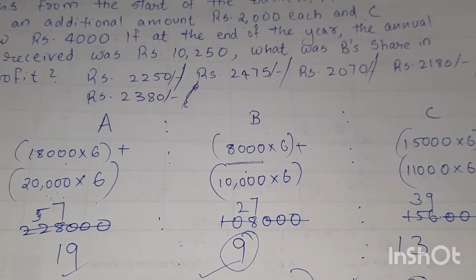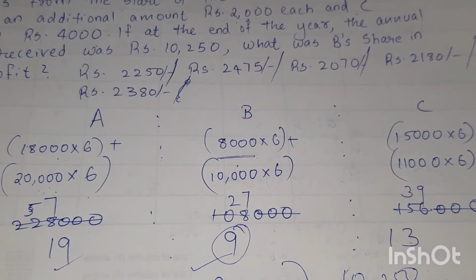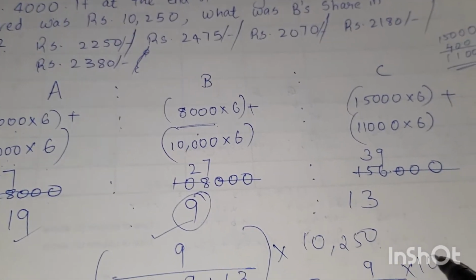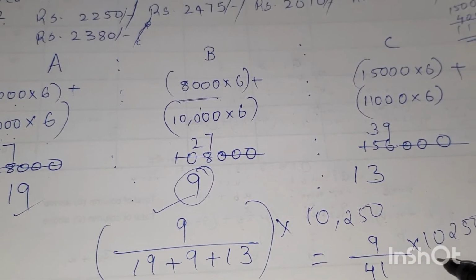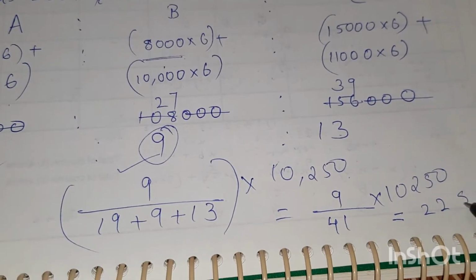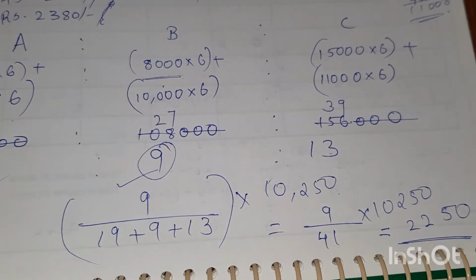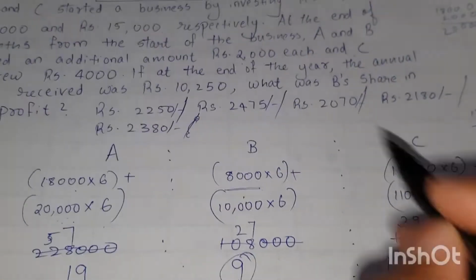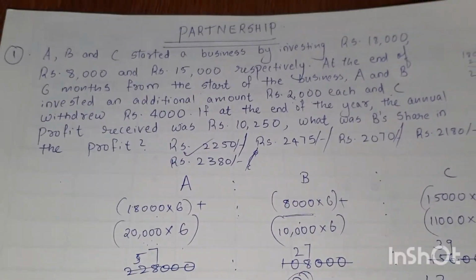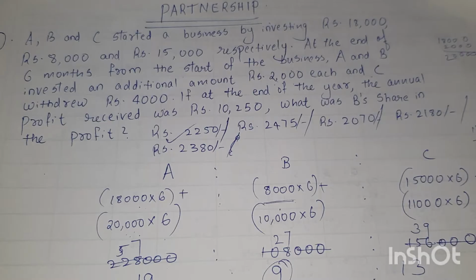That is 9 by 41 into 10,250, and on solving we get the answer 2,250. So B's share in the profit is rupees 2,250. That is the first option.